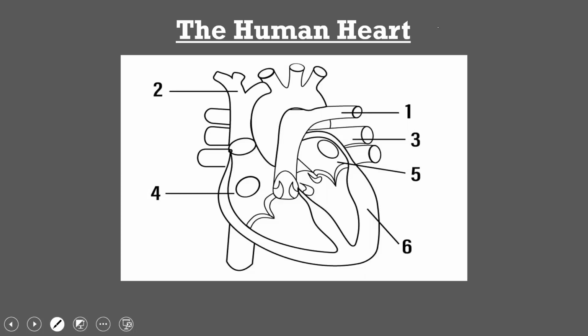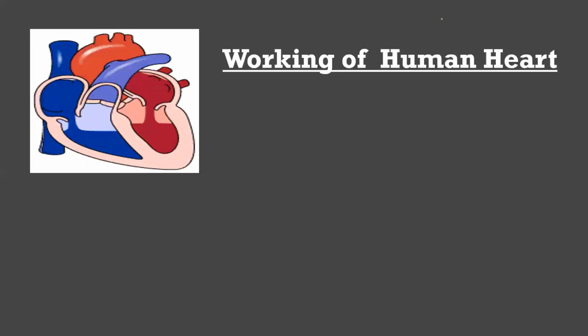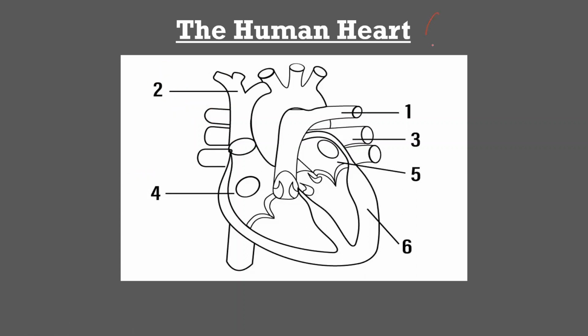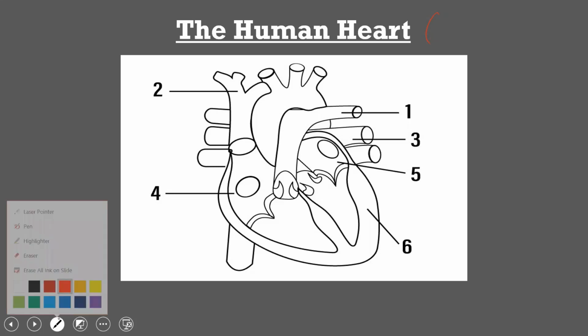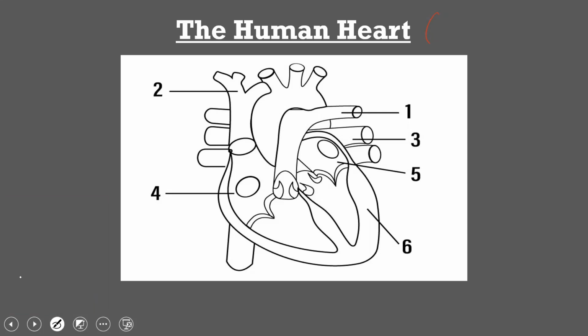So let us discuss the human heart. The human heart has 4 chambers. In amphibians and reptiles, it is a 3 chamber heart. So in human beings, 4 chambers are present, और 4 कमरे हैं human heart में. Let us label the various parts of a human heart.